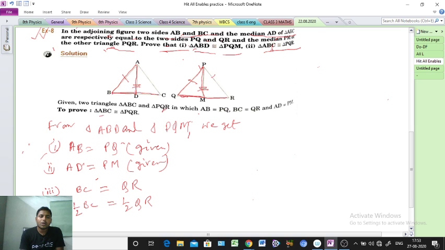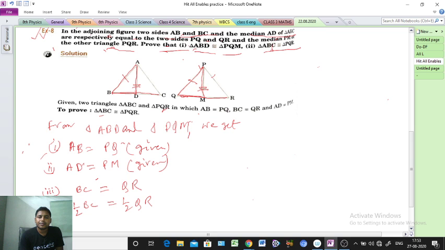Understood or not? Half of BC equal to half of QR. And half of BC means BD, no? Half of QR means QM. So BD equal to QM. So that is point number 3. Since the whole bases are equal, BD and QM are also equal.